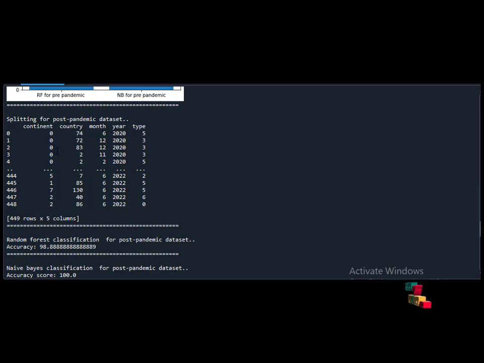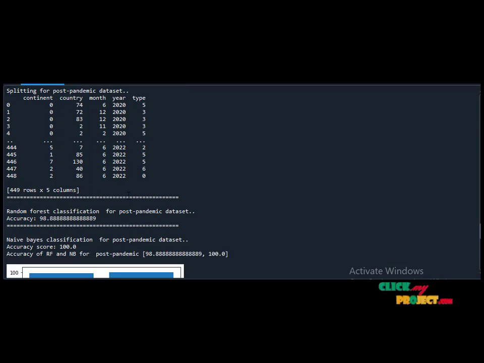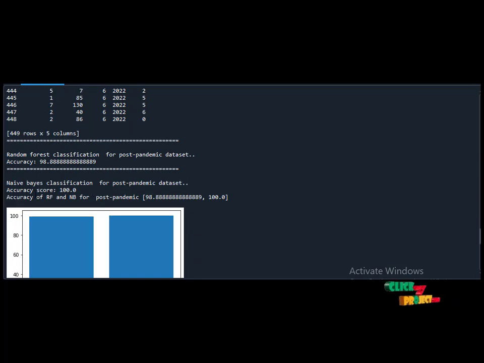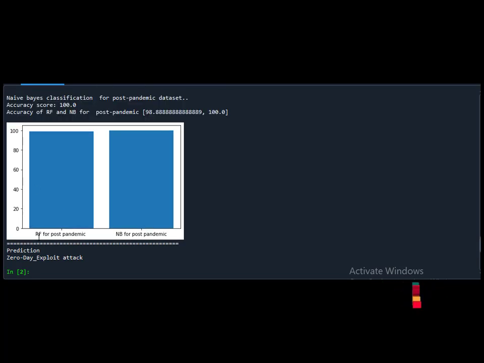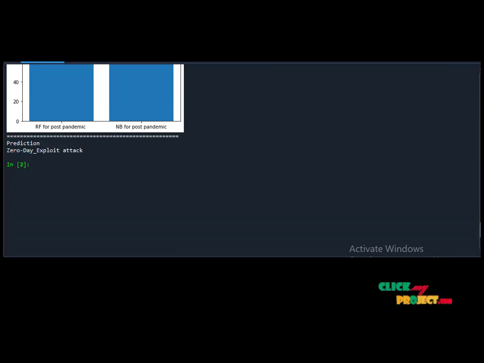And so we have split the post-pandemic data set. These are the values, and now we have classified using the random forest algorithm. The accuracy is 98.88, and using the naive Bayes algorithm it gives 100% accuracy. So the comparison of the random forest algorithm in the post-pandemic and the naive Bayes algorithm in the post-pandemic is nearly the same. So a prediction made by the classifier is a 0-day exploit attack. So this prediction is done using any one of the rows from the test data.